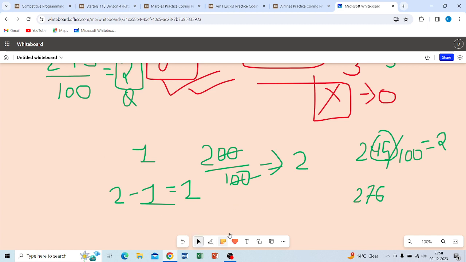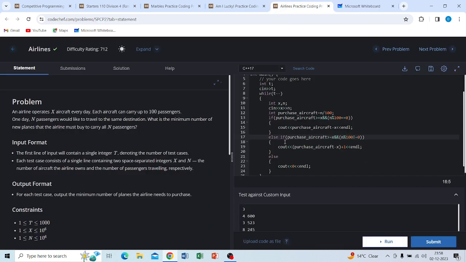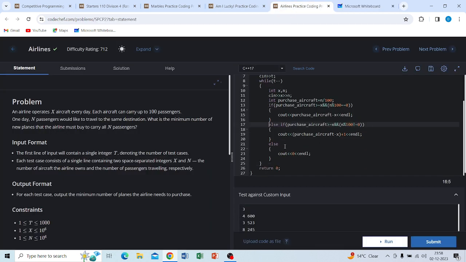Because of that 2 plus 1, because we have to get one more aircraft. I hope you understand the statement.